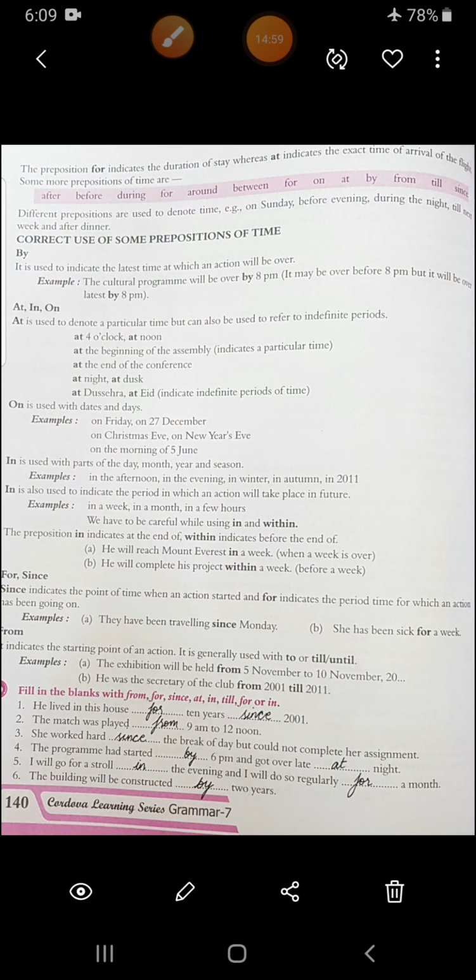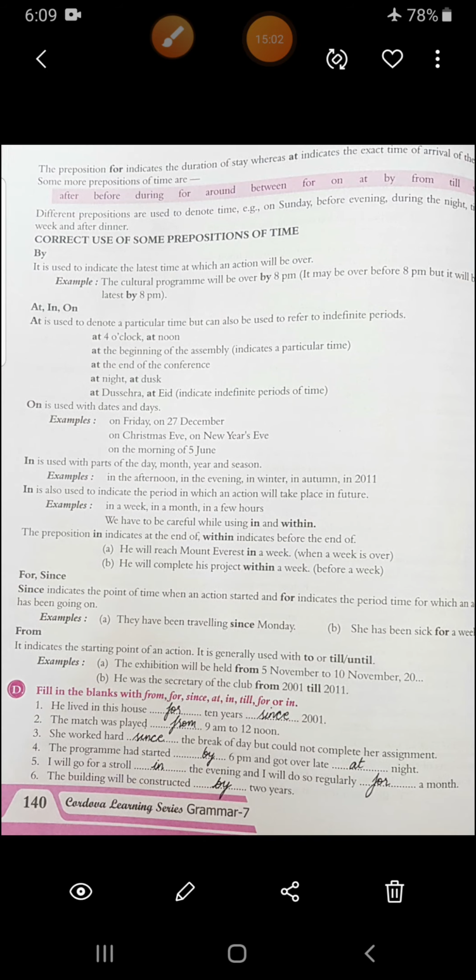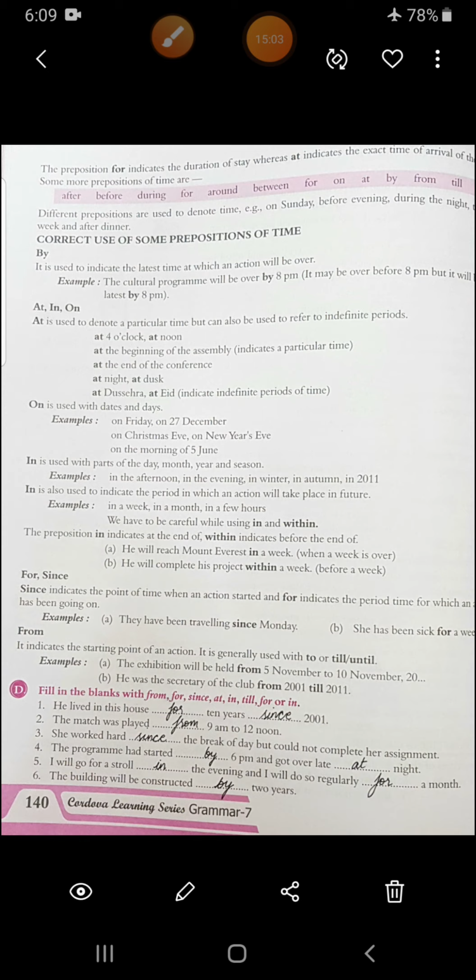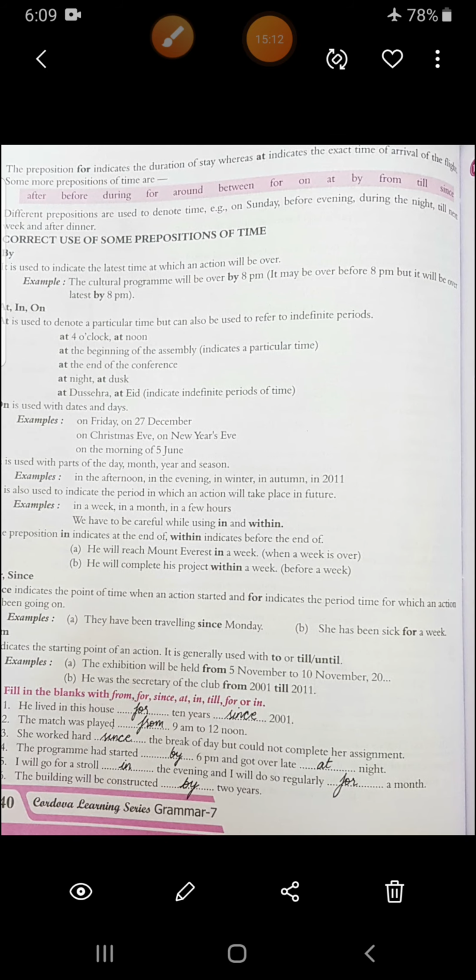Then what is the correct use of some preposition of time? Now we'll see what is the correct use of preposition of time. By. By is used to indicate the latest time at which an action will be over. Like, the cultural program will be over by 8 p.m. Means by 8 p.m. it is approximately that it will be over.